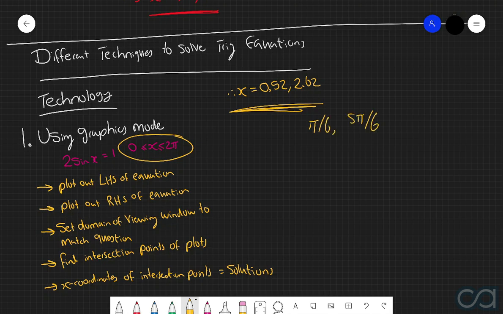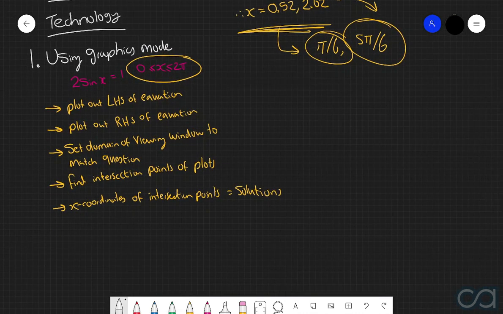But of course, using the graphics mode in our calculator will never allow us to actually get our answers in this format here. And it's not particularly obvious that 0.52 correlates to pi over 6, nor that 2.62 correlates to 5 pi over 6. So this is the key weakness with this particular method. It's a very easy method to implement, I'll give it that. However, in terms of getting the nice exact solutions, it's not going to be a particularly viable method, which is where our second technological method is going to be much more handy.